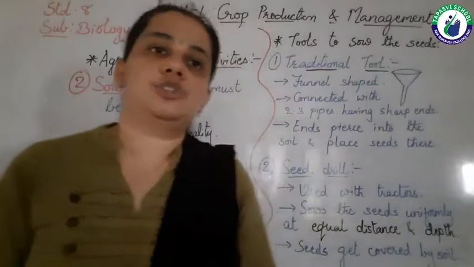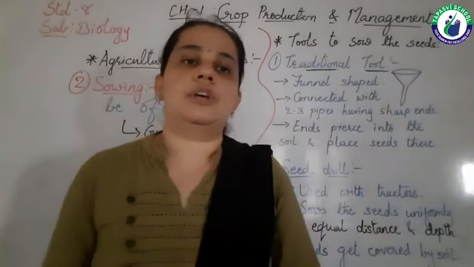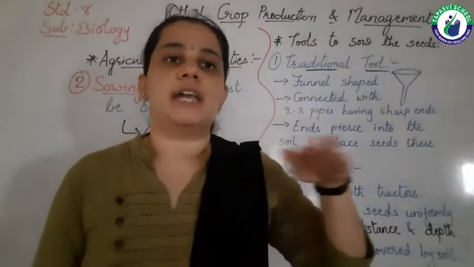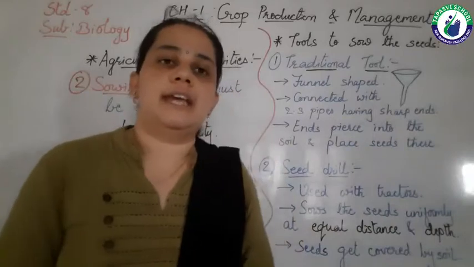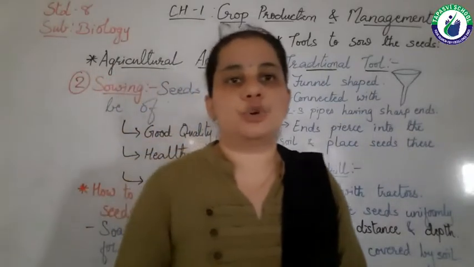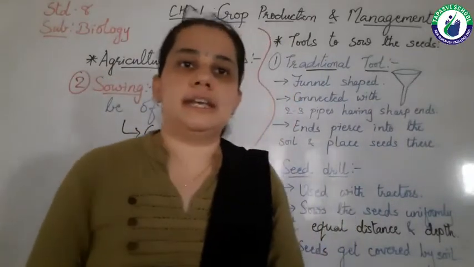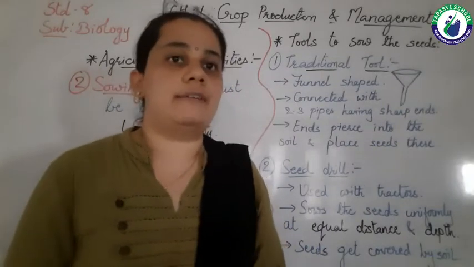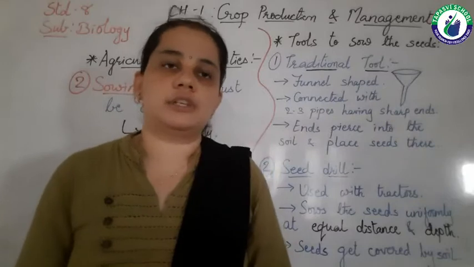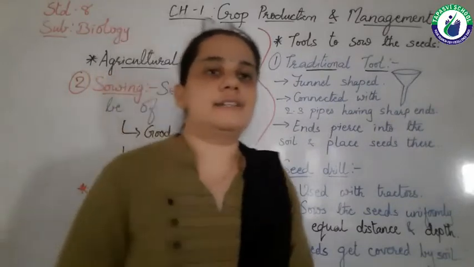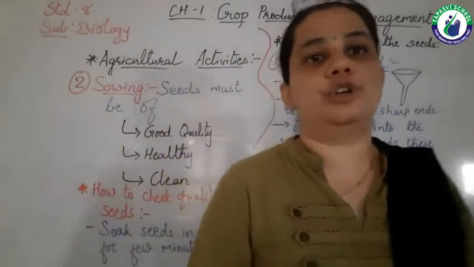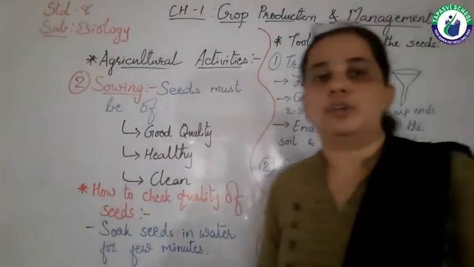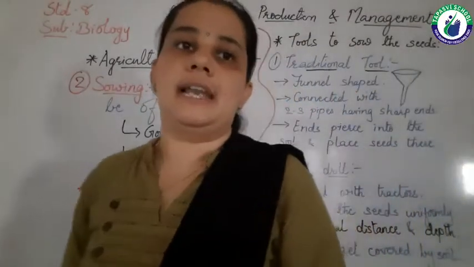Leveling is to level the soil. As the soil is on one level, it is easy for sowing as well as for irrigation. For leveling, a leveler is used. It is made of either wood or iron. So this we studied in the last lecture.